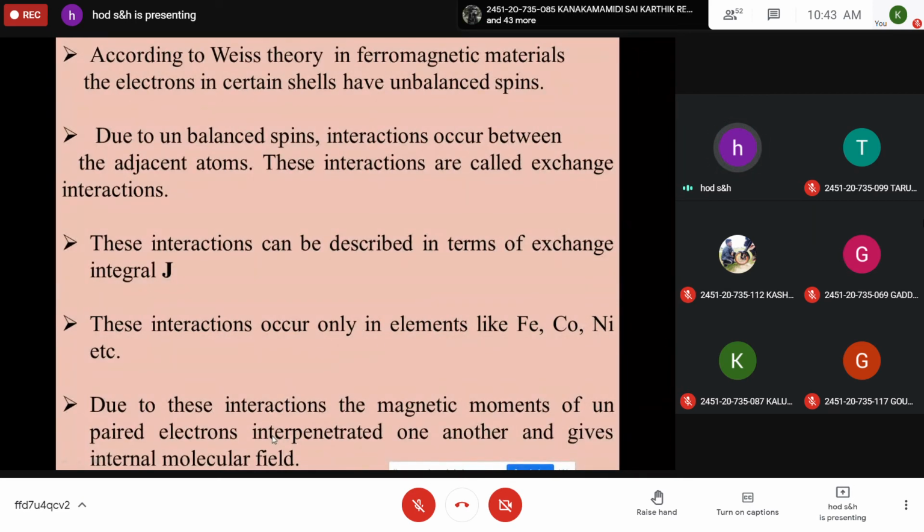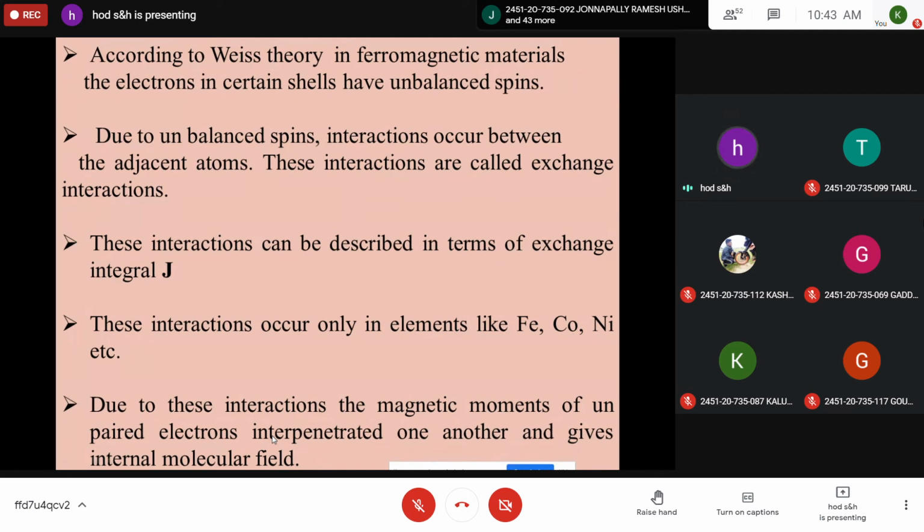These interactions are called exchange interactions, described by an exchange integral J. They are possible only in elements like iron, cobalt, nickel. Because of these exchange interactions, the unpaired electrons in different shells interact with each other, so that they give a certain internal molecular field represented by Hi, which is equal to lambda into M.